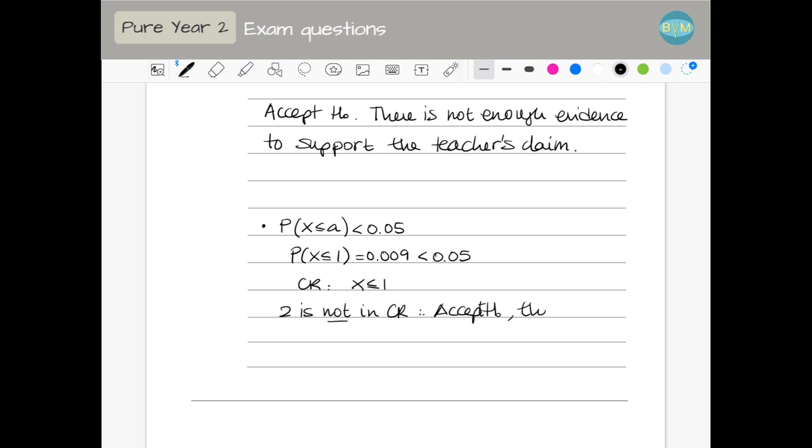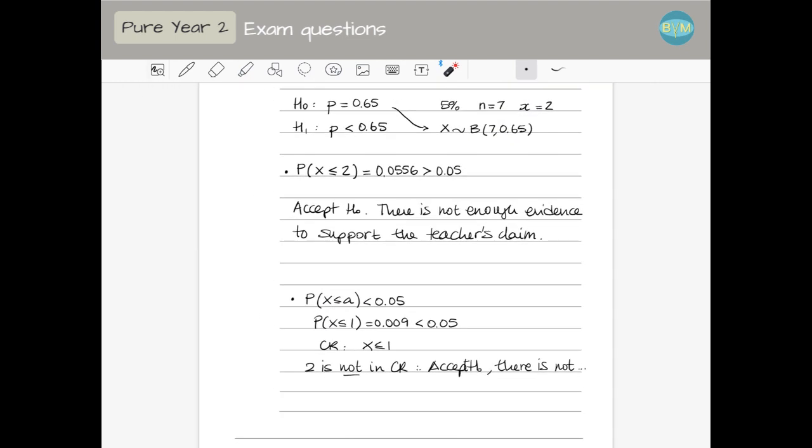and there is not enough evidence, and all that. So we write the same line, because it's just an alternative method if you prefer to find the critical region or if they ask you to find the critical region. It's not that you need to do both.